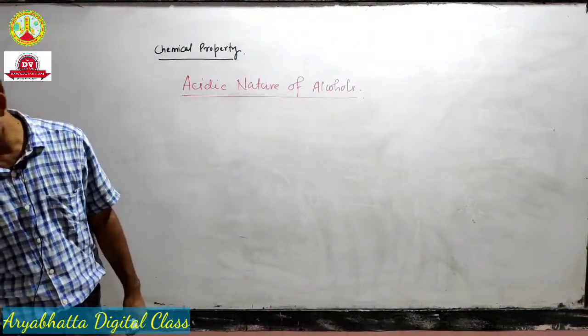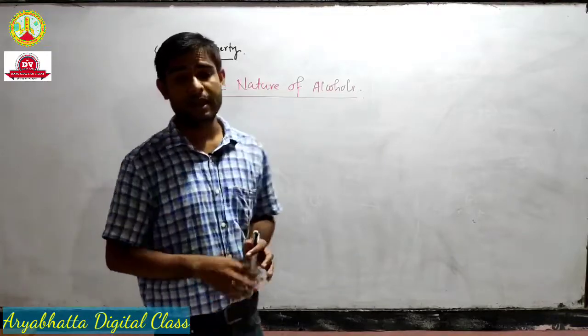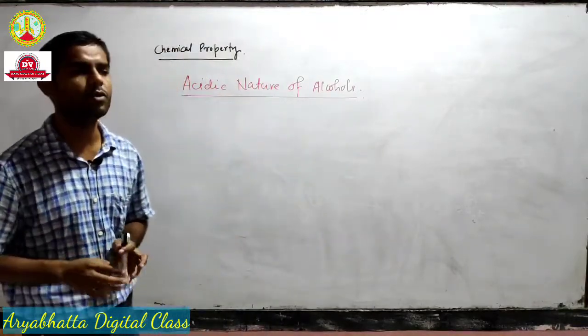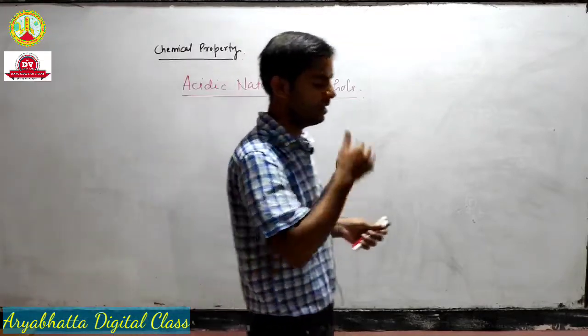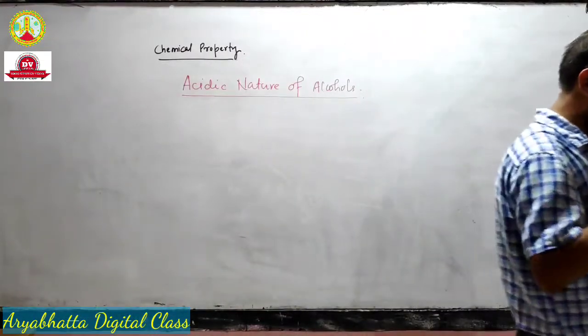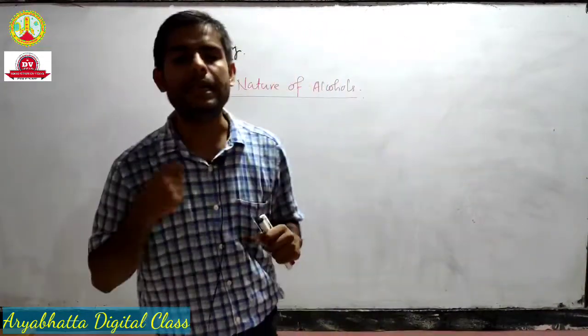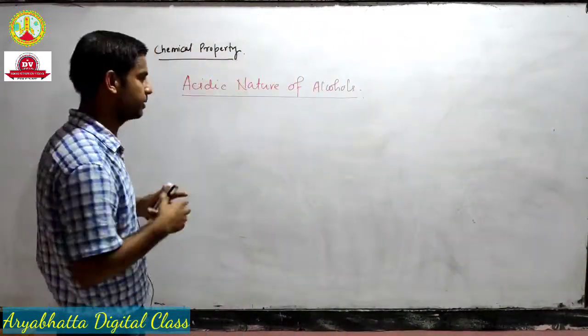The next topic is, we will determine how strong an acid alcohol is.